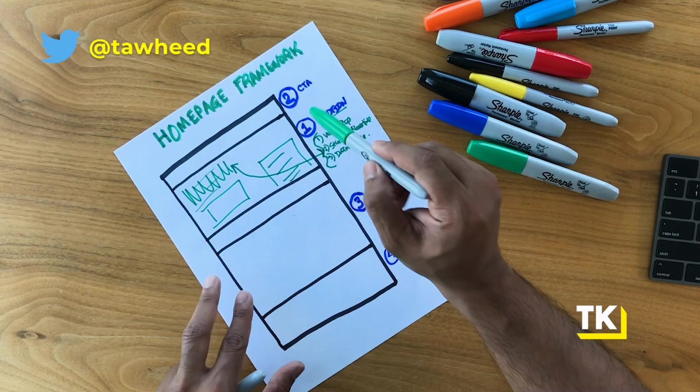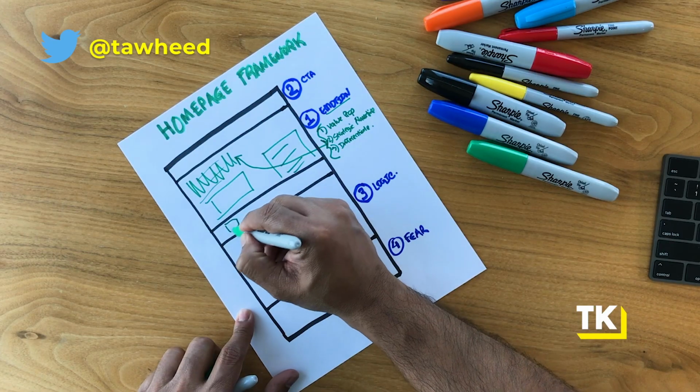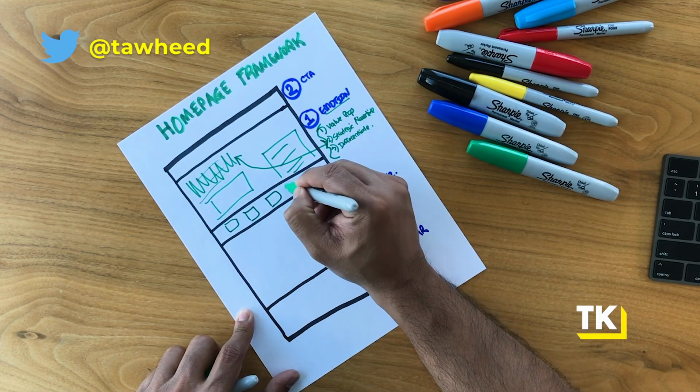Now, one quick thing that comes along with the emotion is they will read this and they may feel compelled, but they still won't trust you, which is why an important part of this section, and you'll see this in a lot of homepages, is some set of logos. People essentially want to see logos of customers that are actually using your product, so you can exude that trust. And the bigger the logos, the more recognizable they are, the more powerful it'll be.